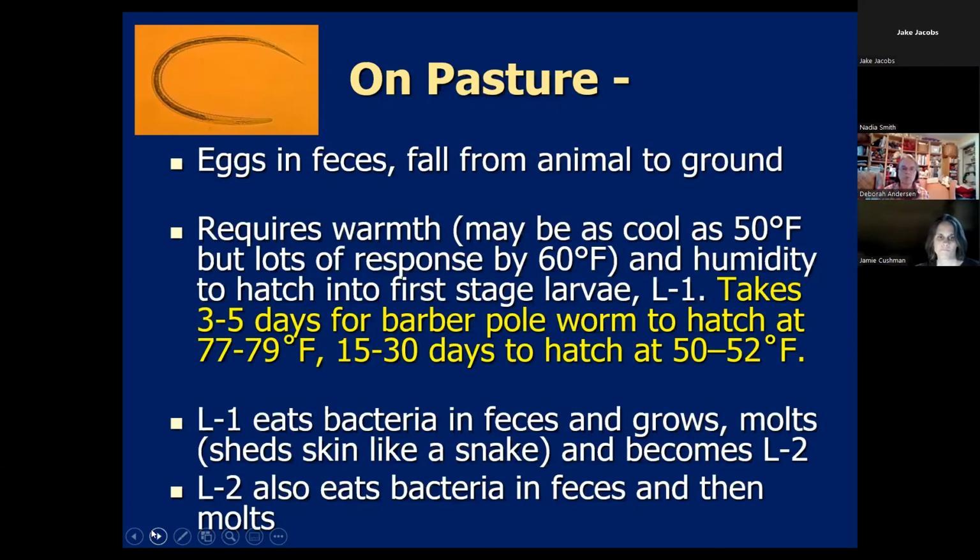And for barber pole worm, if you want to be more exact, it takes about 3 to 5 days to hatch in the upper 70s, and as much as 15 to 30 days to hatch when the temperatures are about 50 degrees. And the L1 eats bacteria in the feces and it grows. It is very happy to just stay in that feces. And then it molts just like a snake would, it sheds that skin and becomes an L2. And the L2 does the same thing. It generally just stays in the feces and eats bacteria there and then molts again.